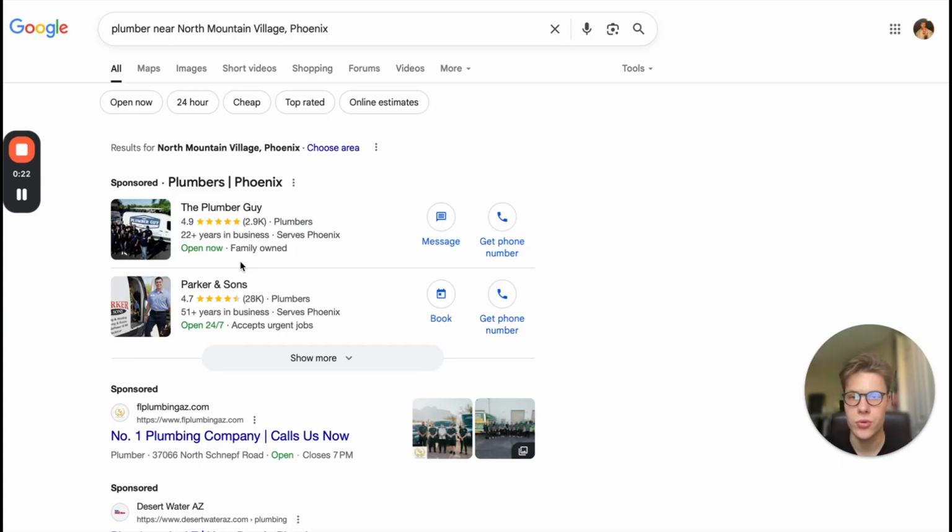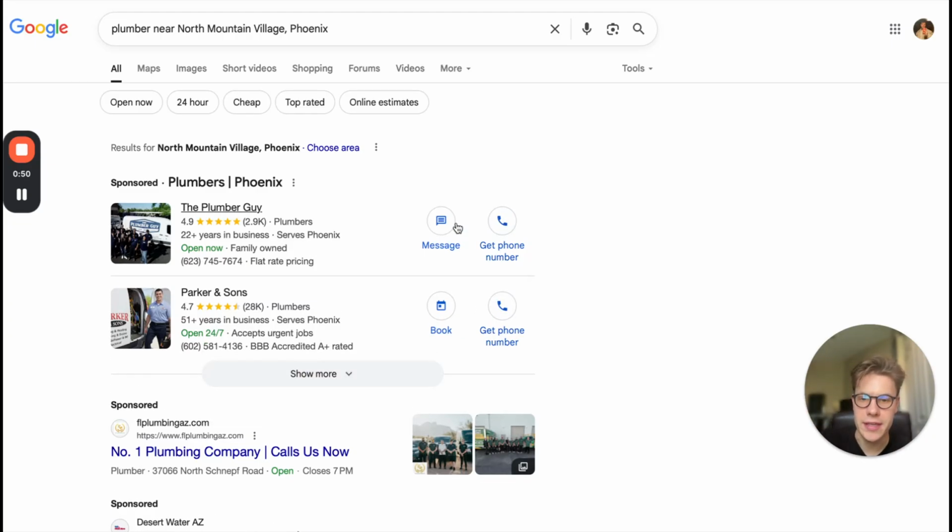If you don't know, Google LSA or local service ads are a pay per lead platform through Google. So yes, these are technically Google ads, but it's a different kind of Google ad, which is managed and hosted on a separate platform than what you're typically used to when you're running PPC ads. So it would still be ads.google.com, but it's through a different portal called local service ads. So these are those local service ads. They now appear at the very top on Google, and these are pay per lead.